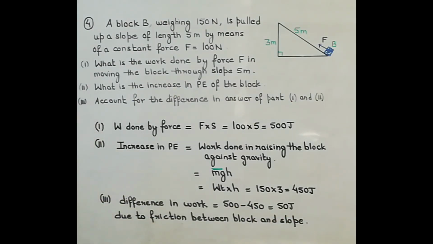This is the reason why some extra work has to be done when the body is being taken along the sloping surface, because along the sloping surface there was friction, and to overcome that friction some extra work has to be done. So you can pause and note it down.